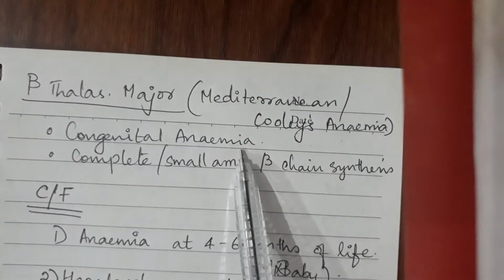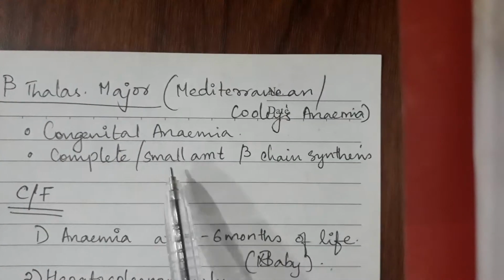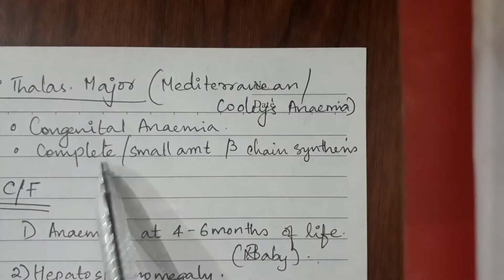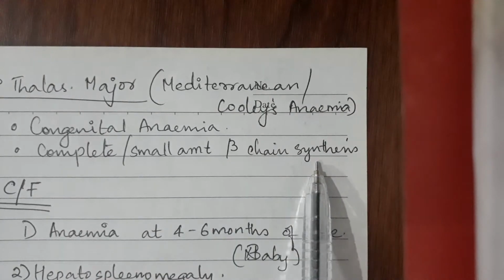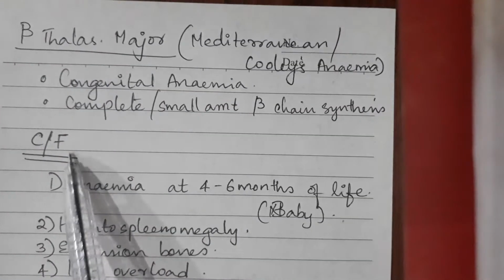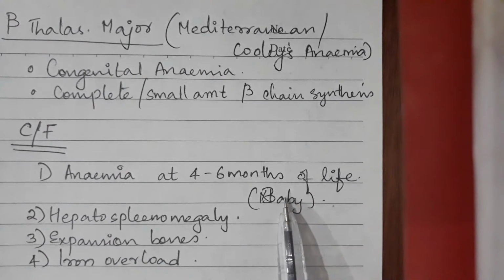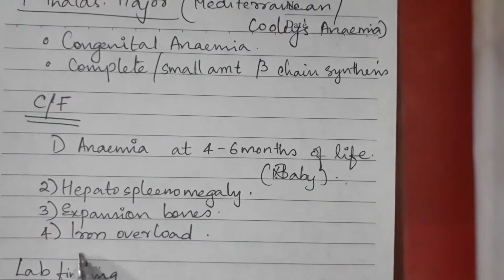It is a congenital anemia, seen from birth, as I told, it's hereditary. Complete absence or a small amount of beta chain synthesis takes place. The clinical features are anemia seen at early ages of life. That means in a baby of 4 to 6 months, there will be hepatosplenomegaly and expansion of bones. Hepatosplenomegaly means liver and spleen are both enlarged. Also iron overload.